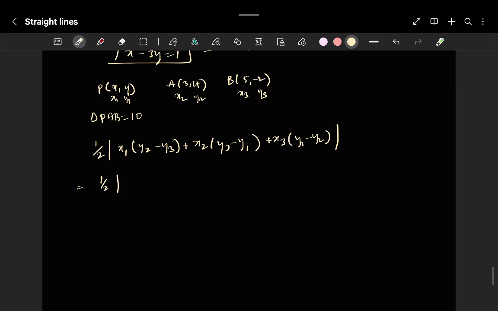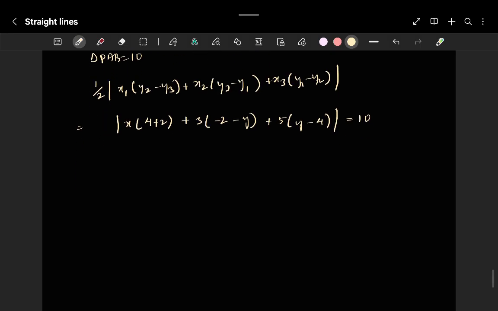So half into x into (4 plus 2) plus 3 times of (-2 minus y) plus 5 times of (y minus 4) is equal to 10. So I'll make it as 20.